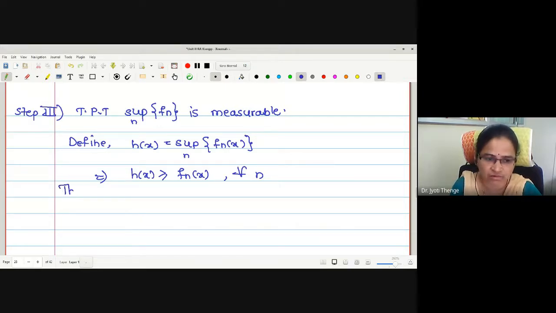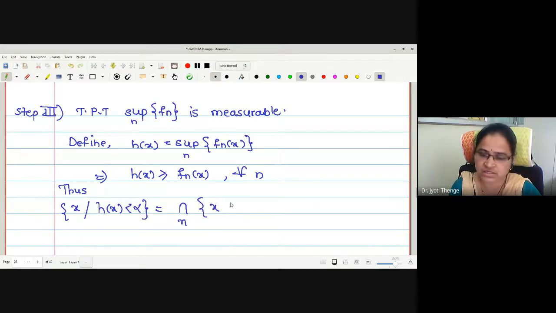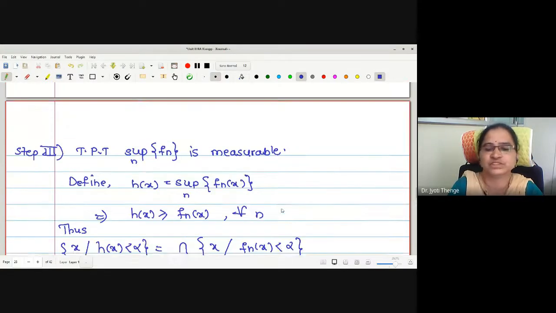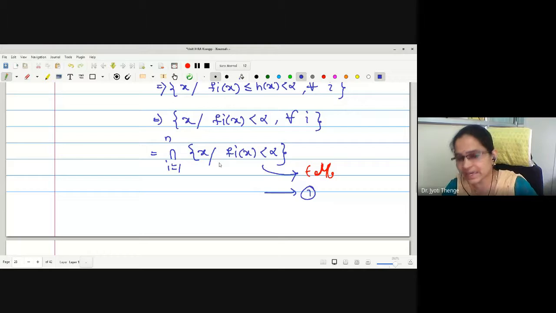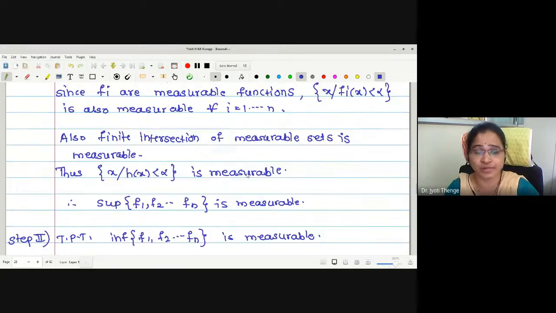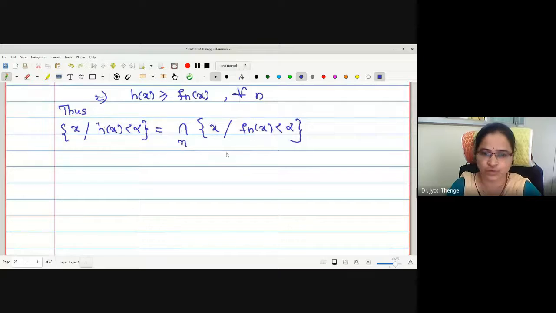Thus the set of x such that h of x is less than alpha may be written as equivalent to the intersection over n of the sets of x such that Fn of x is less than alpha. Same as step number 1, which I have carried out. There it was the intersection for i equals 1 to n of x such that fi of x is less than alpha. Now it is over arbitrary n, and we have already proved this is measurable, since the fi's are measurable. I will not repeat the steps.